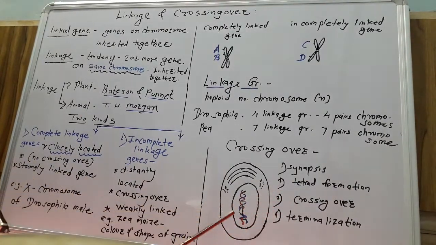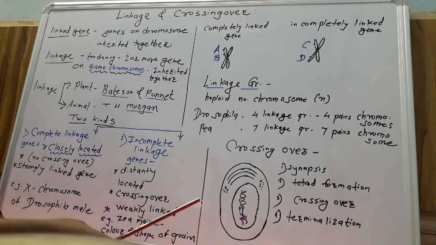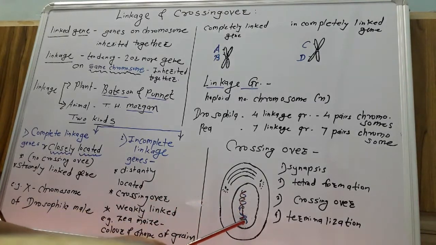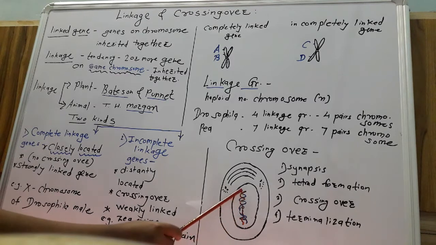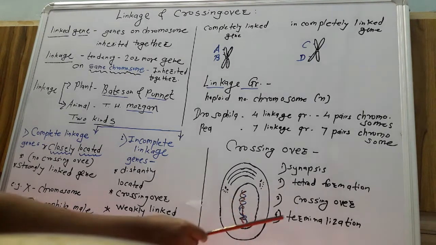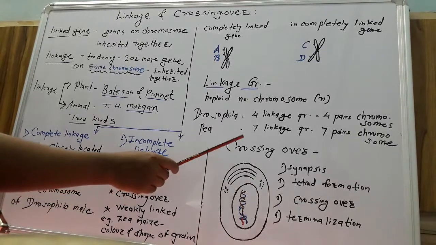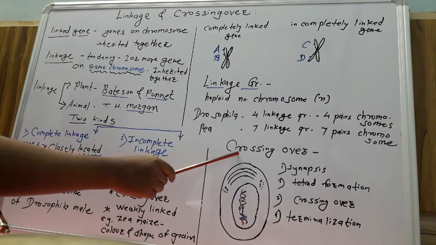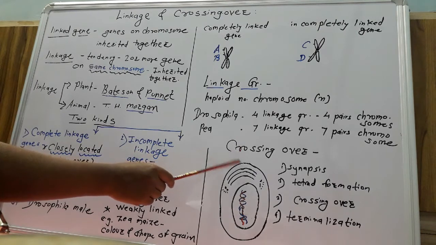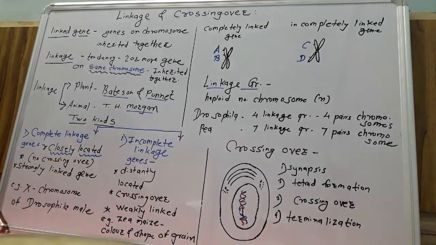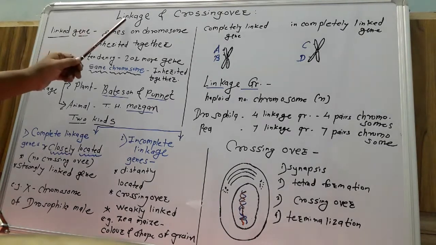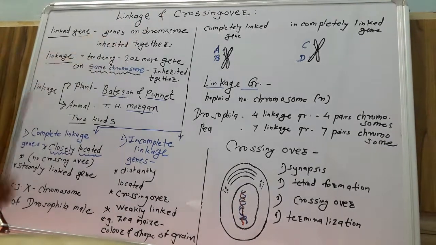Due to crossing over, chiasmata shift towards the tip of the chromosome, and that shifting of chiasmata towards the end or tip of the chromosomes is known as terminalization. Always remember, crossing over results in exchange of genetic material, which results in new genetic recombinations. So this is about linkage and crossing over.